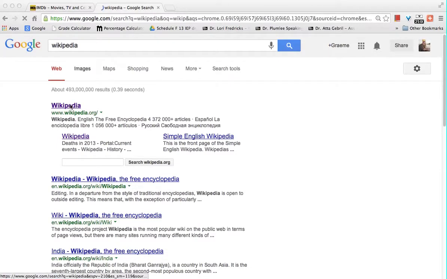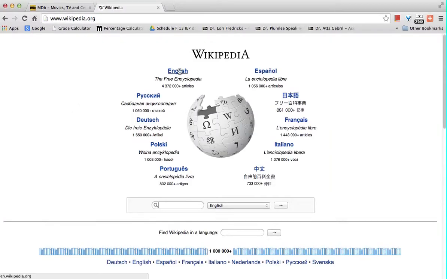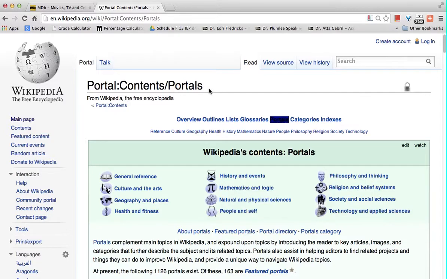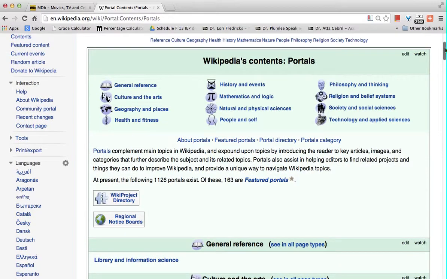First, you go to Wikipedia and search on Google or just put in wikipedia.org. Then you choose the language you want, probably English. Then you go to this upper right-hand portion where it has categories already chosen for you, arts, biography, etc. Go to all portals. These portals are going to give you a window on different categories of information that you can look in. And you can just go by what you're interested in.